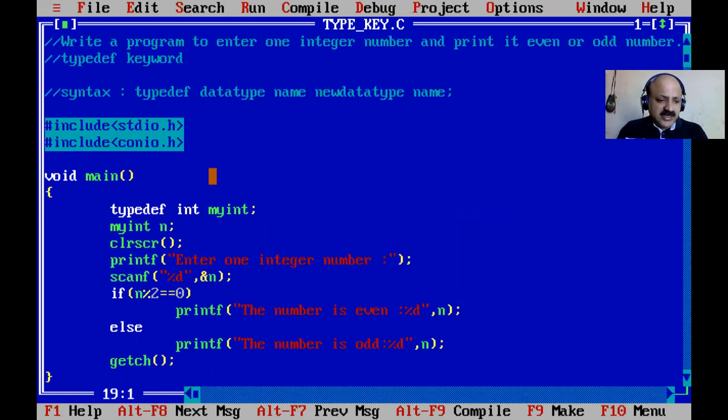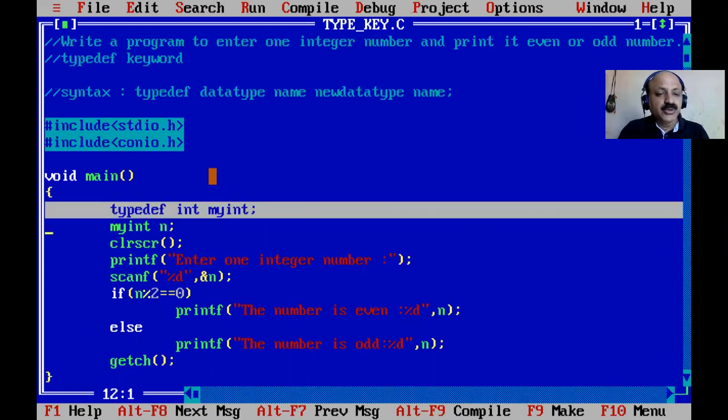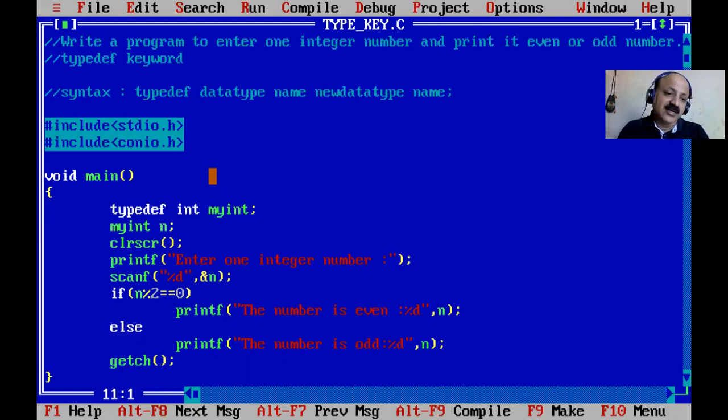So yes, that is the use of the very simple typedef keyword. You can give a new name to an existing data type, and that data type is now a user defined data type. Typedef is a keyword. You can give a new name to the existing data type. So here we can give the integer data type a new name, myint. You can also do it for character, float, double, structure. Structure is also a user defined data type. And in one of my video lectures I already used the typedef keyword with structure.